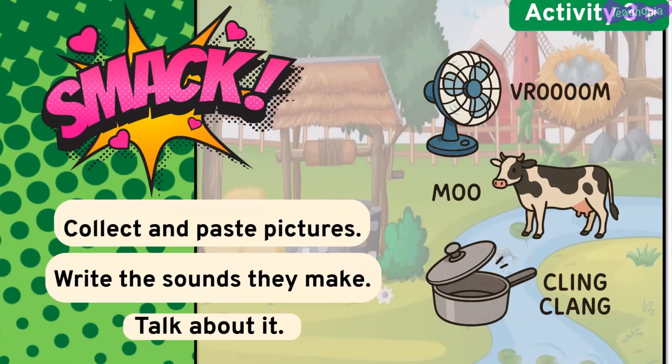Activity 3. Sounds are a part of our daily life too. We need to collect pictures from magazines and newspapers and cut and paste them on the sheet. Also, write down the sounds associated with the pictures glued on the page. Here, we have pasted pictures of the fan, which makes the sound vroom, a cow, which makes the sound moo, and a utensil, which goes cling clang.